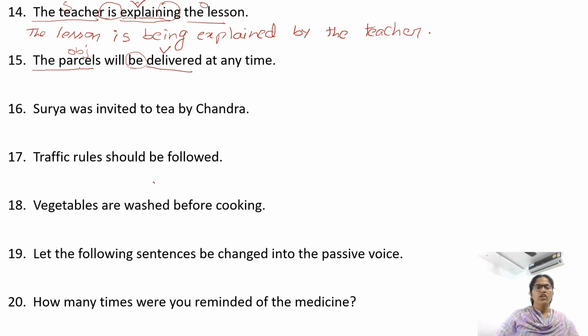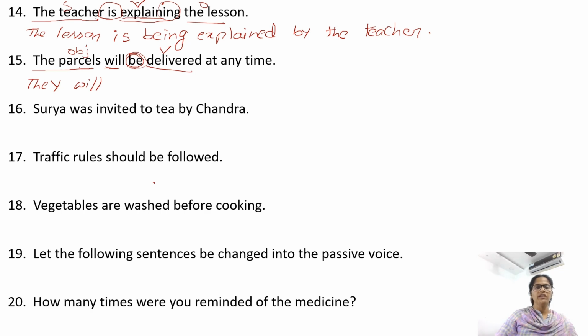Now here the subject is not known, so you can use a general one. You can use they, or he, or the delivery boy. Okay, so I'm going with they. After the subject we have the helping verb will here, so write will. This be form is an extra one we added in passive voice, which is not needed in active voice.